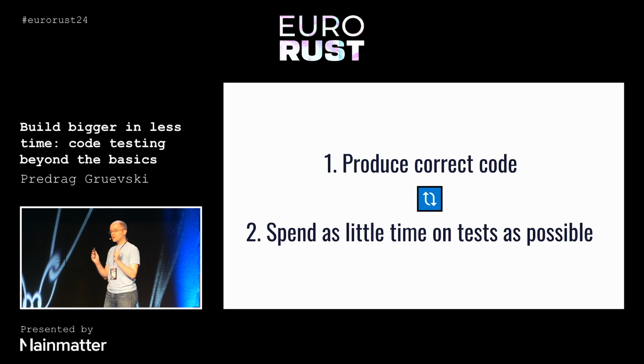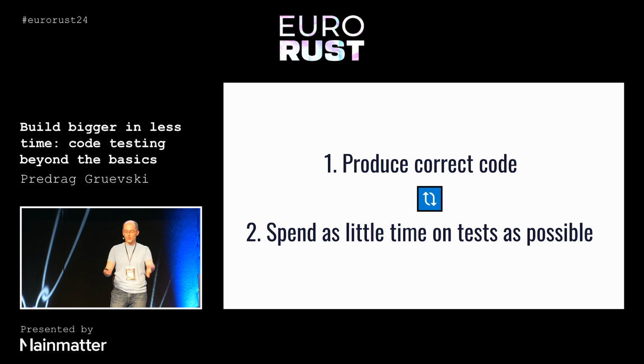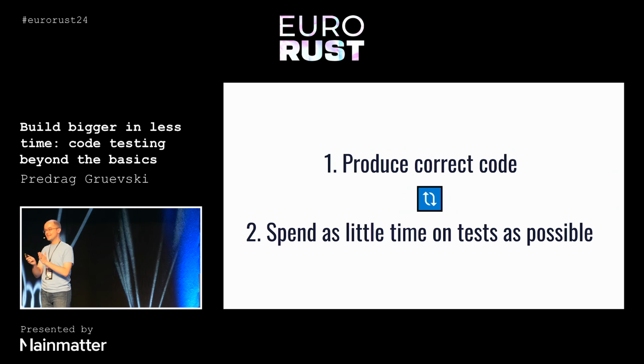Because when we produce correct code with techniques like snapshot testing, invariant testing, and deterministic simulation, our tests are very easy to run, they're very fast, they're deterministic, and so we don't spend a lot of time debugging. That means that we spend more time producing correct code. But because we now spend less time debugging and more time producing correct code, it means that also as a fraction of the total time in our development cycle, debugging takes less and less time.